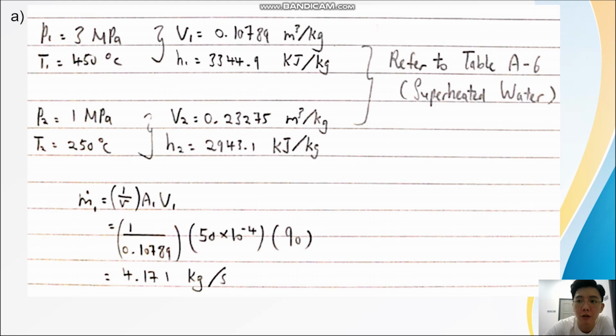By referring to table A6, the superheated water table, we can get the values of V1, H1 and V2, H2. By substituting the values of V1 and H1, we get a mass flow rate at the inlet equal to 4.171 kg per second.